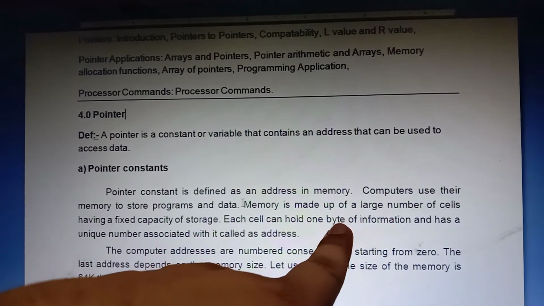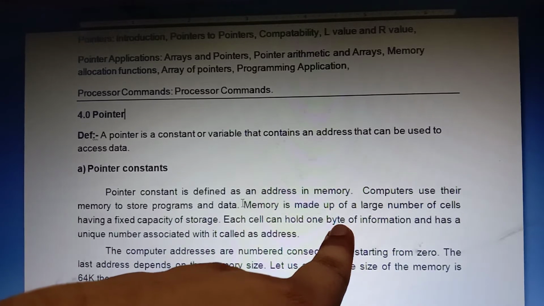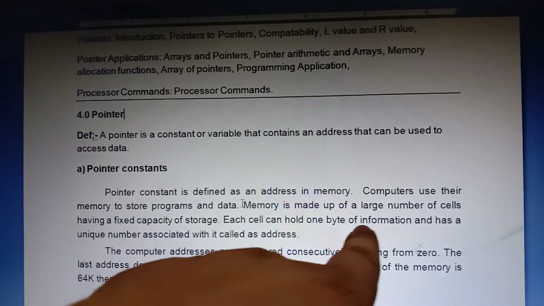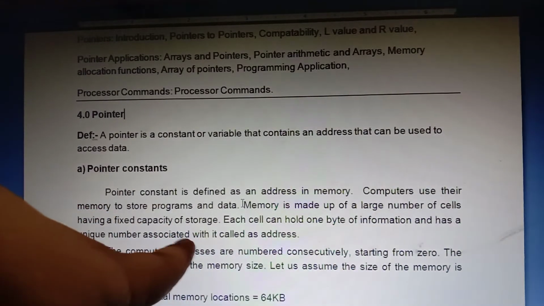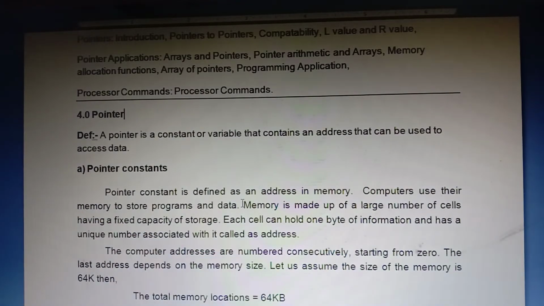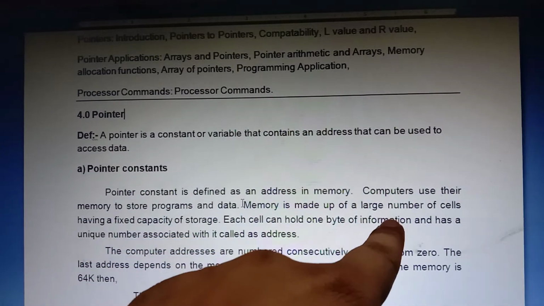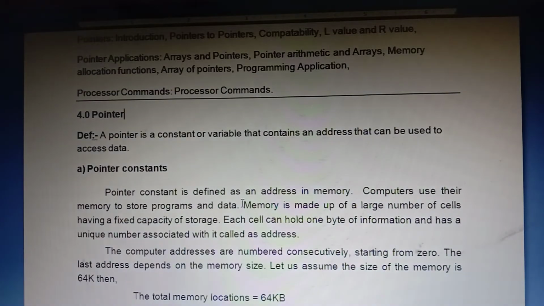1 byte. That's why we treat the size of any variable or data type in terms of bytes. Each cell can hold 1 byte of information and has a unique number associated with it, called the address. An integer requires 2 bytes: first byte is 2000, second byte is 2001. Char requires 1 byte, with address say 3000. That's why memory means storage in terms of bytes only.